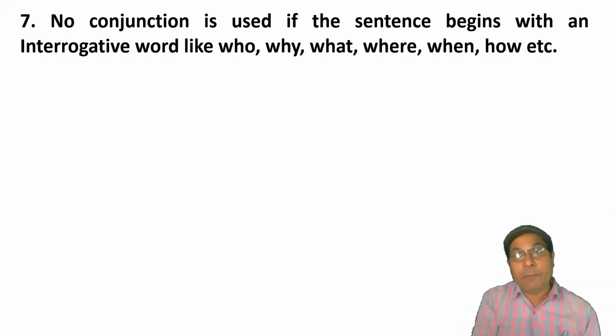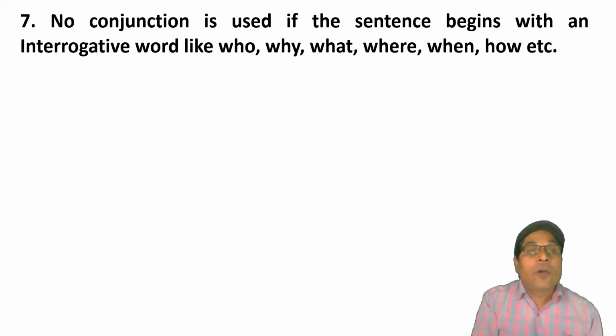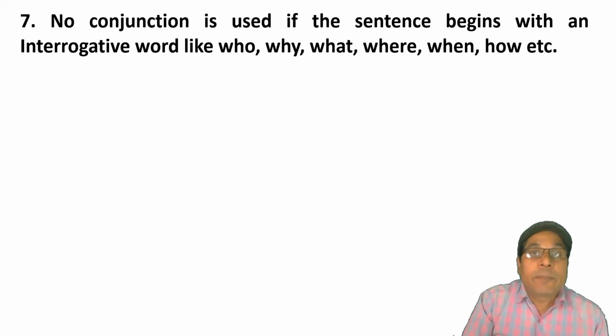If there is a B type of interrogative sentence, in such a case, no conjunction is used. But if there is an A type of interrogative sentence, if or whether is used as a conjunction, as you have seen some moments ago. Let us see an example of this type of sentence.